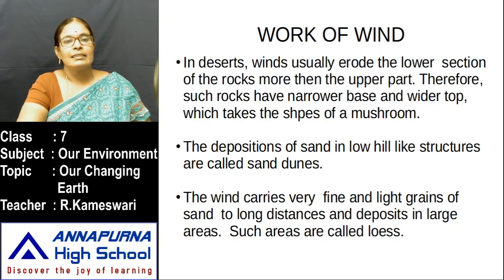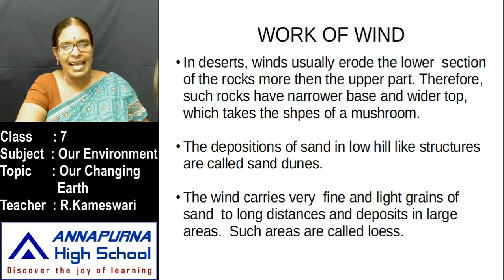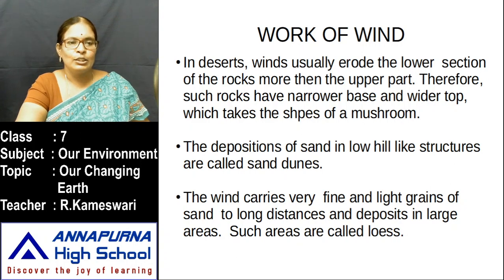Sand dunes, and also siphons. What is the meaning of siphons? It means dust storms. Dust storms occur only in desert areas. The wind carries very fine and light grains of sand over long distances and deposits them over large areas. Such areas are called loess. So this is about our wind erosion.